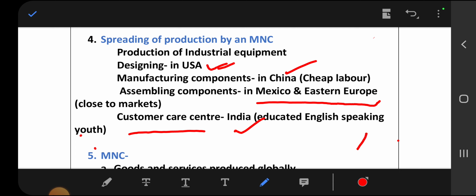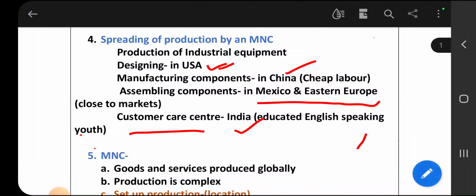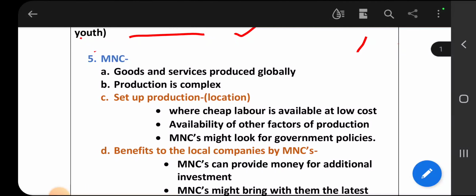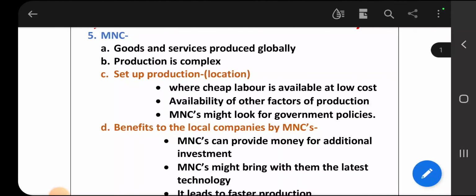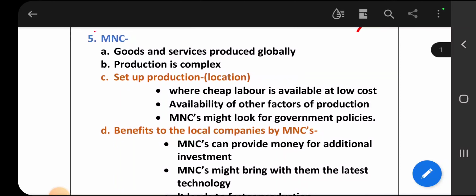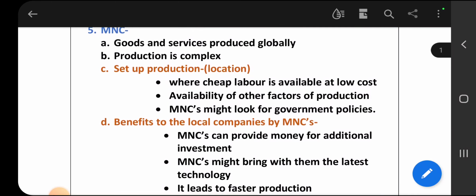Then next, MNC goods and services. In this concept, you are going to learn what is MNC. If you get a question about MNC, you can write any of these points.